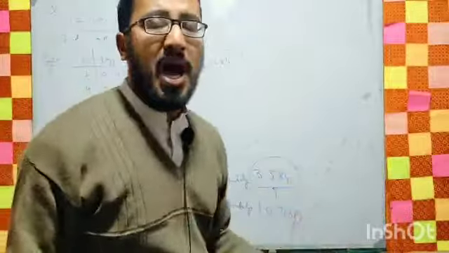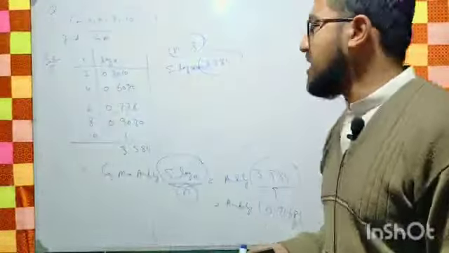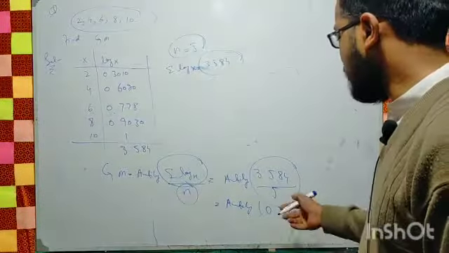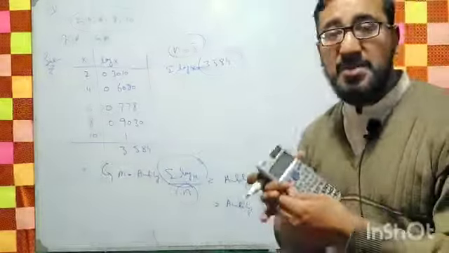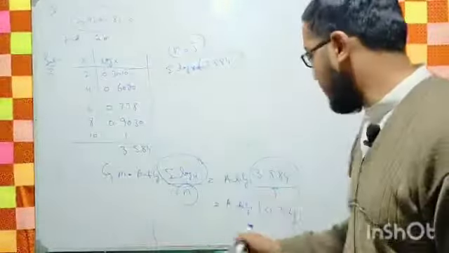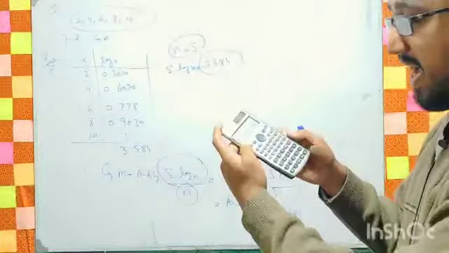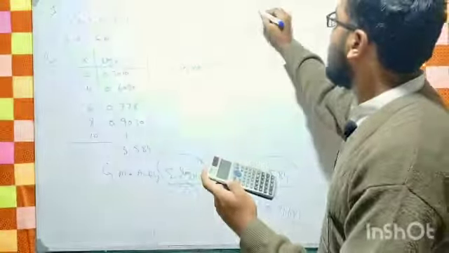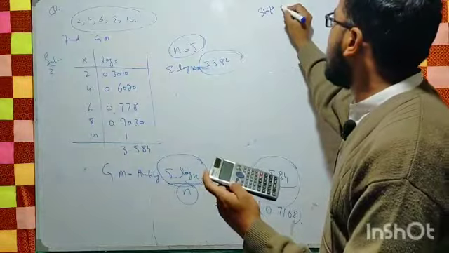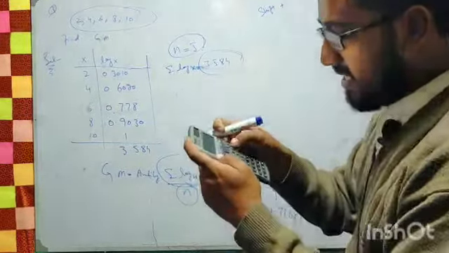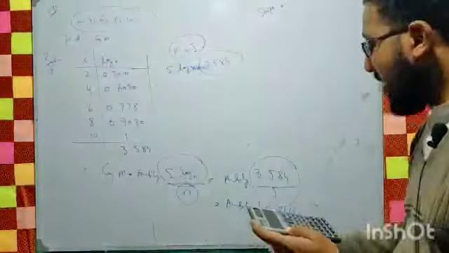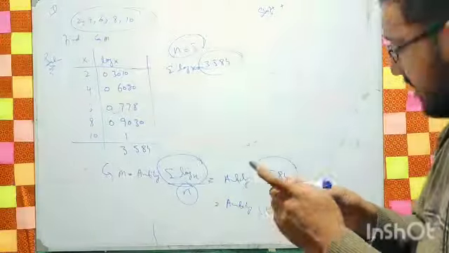So dear students, how to find the anti-log in this situation? With the help of the scientific calculator, we can find the anti-log, right? So first of all, we will press the shift, and after the shift, we press the log, and then we will put in these values. It will be equal to 0.71